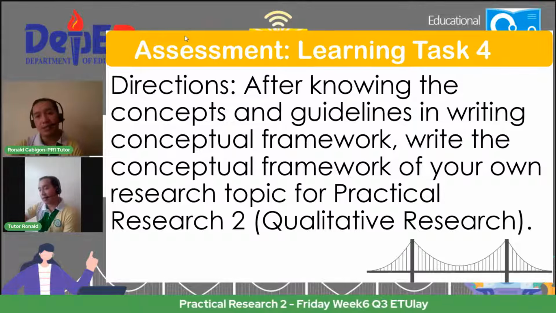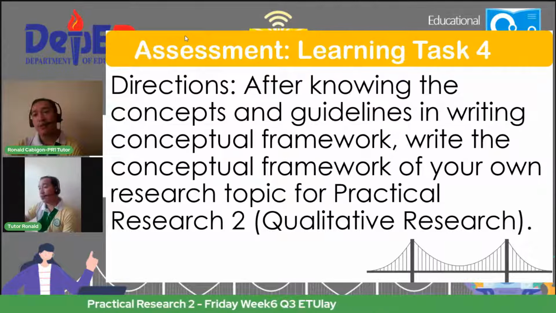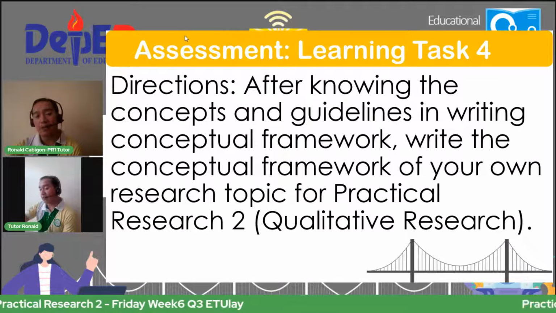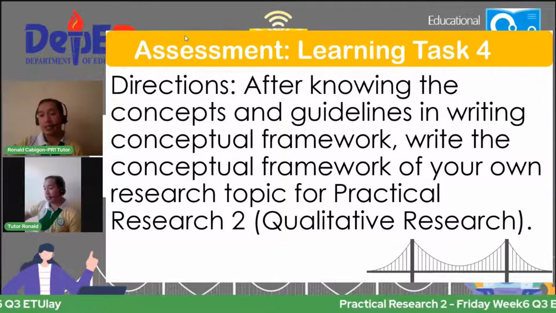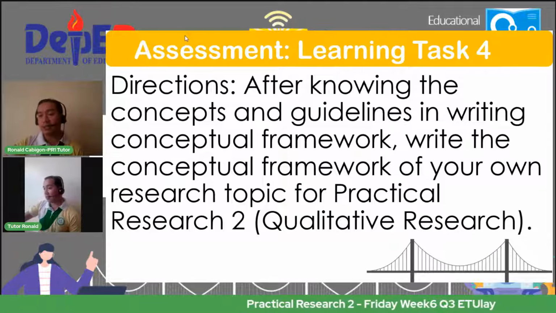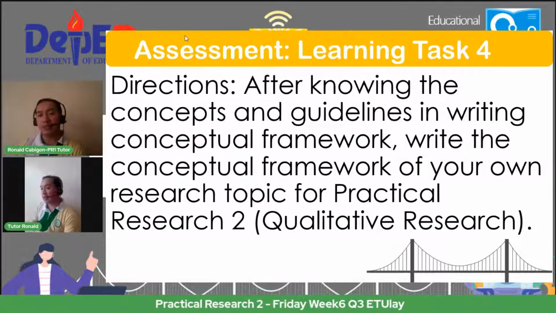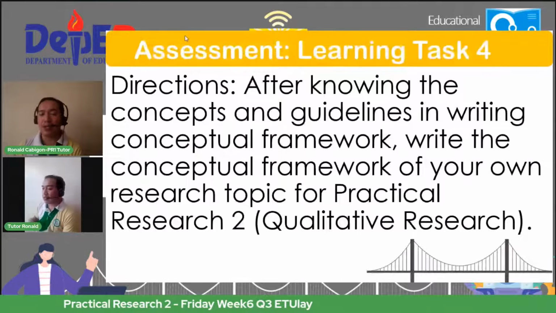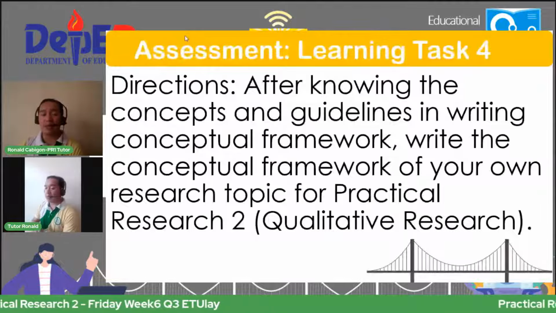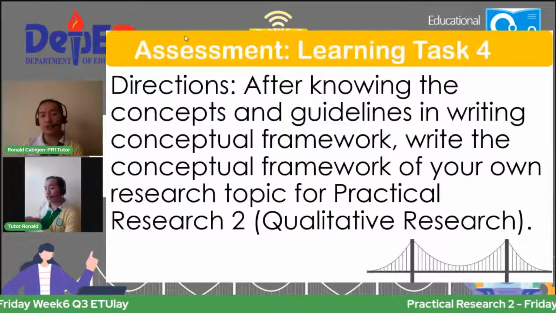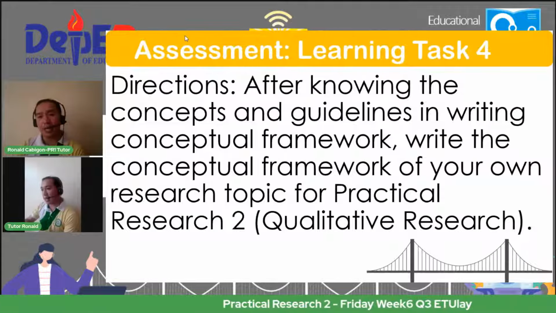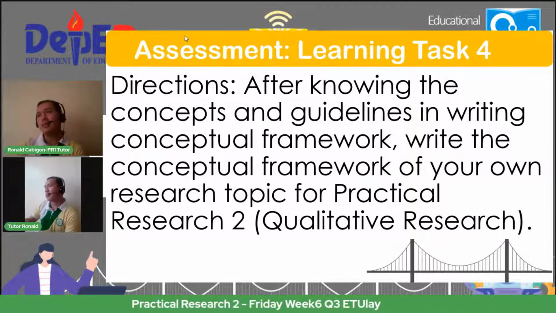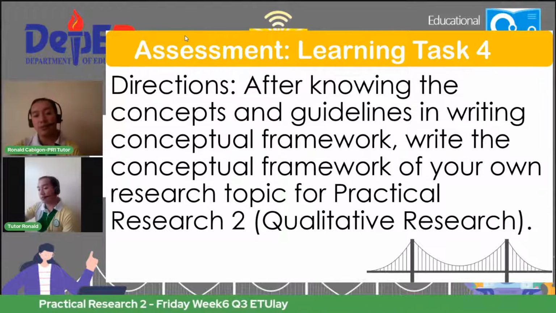Of course, qualitative is more on descriptive data, while quantitative is more on numbers, numerical data. Okay, so parehas lang po ang practical research 1 and practical research 2 conceptual framework. I mean the guidelines and the purposes and nature of conceptual framework.